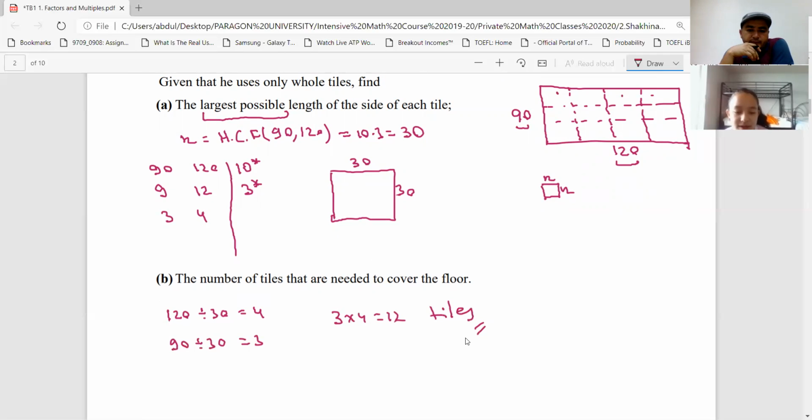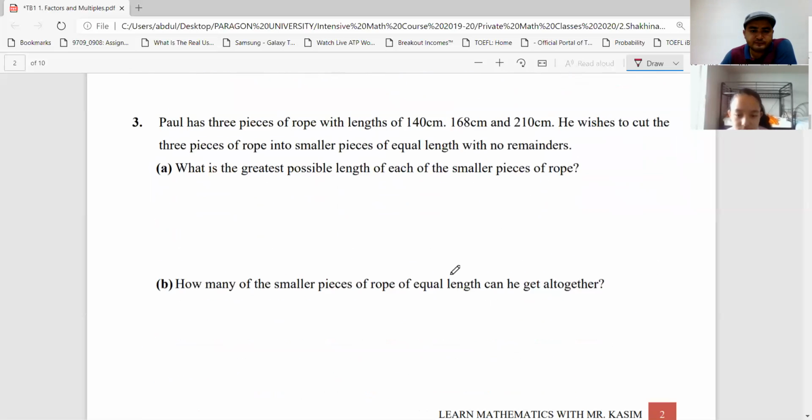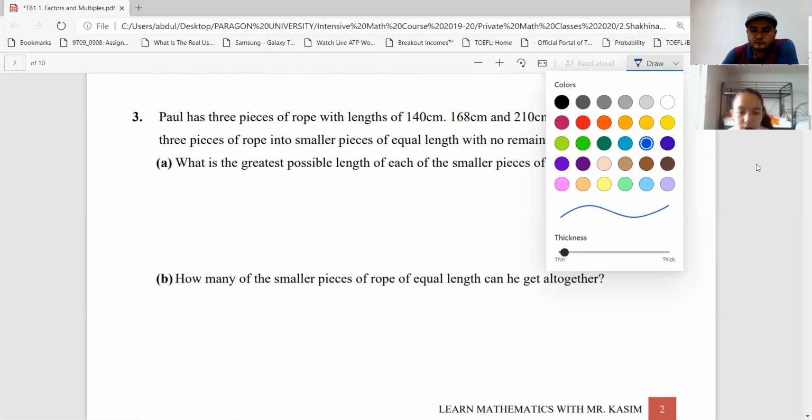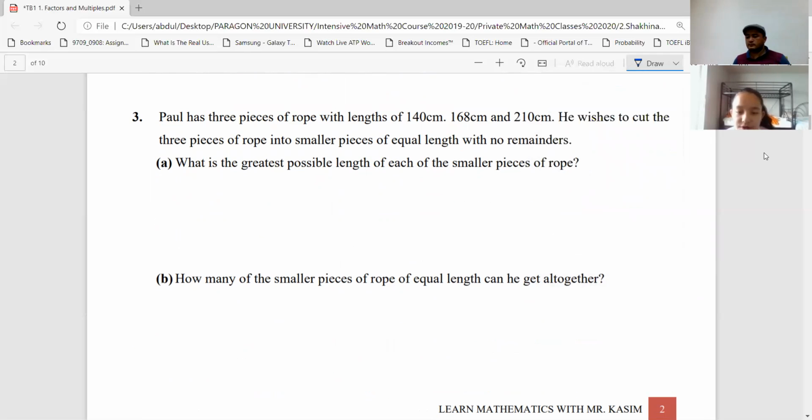Oh, that makes sense. Okay, good. Next question. Paul has 3 pieces of rope with lengths of 140 centimeters, 168 centimeters and 210 centimeters. He wishes to cut the 3 pieces of rope into smaller pieces of equal length with no remainders. A. What is the greatest possible length for each of the smaller pieces of rope?